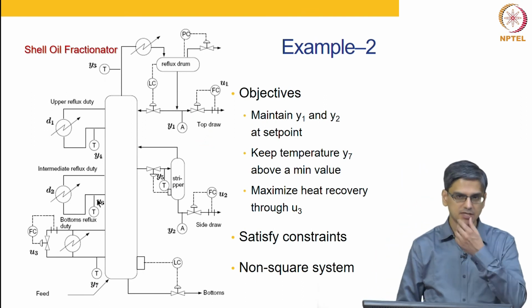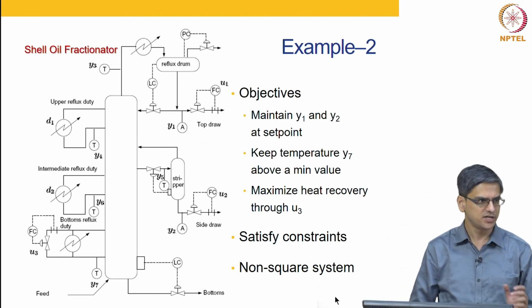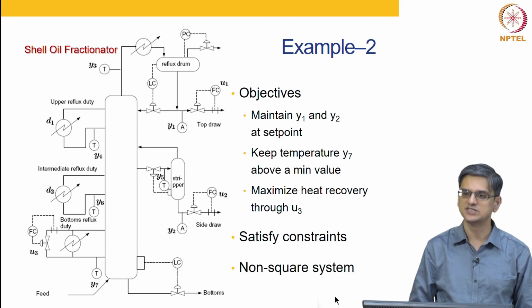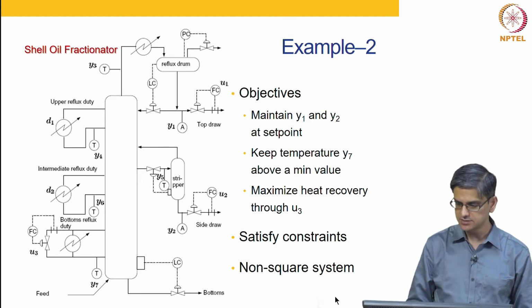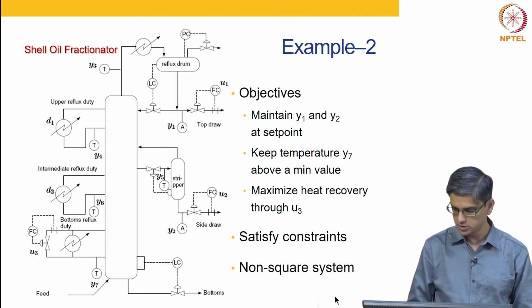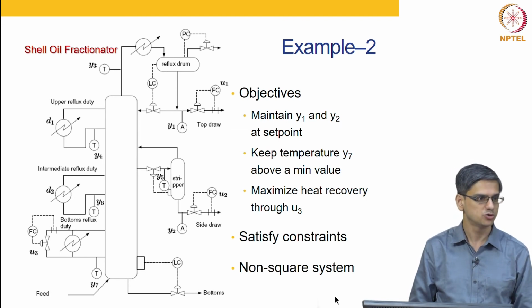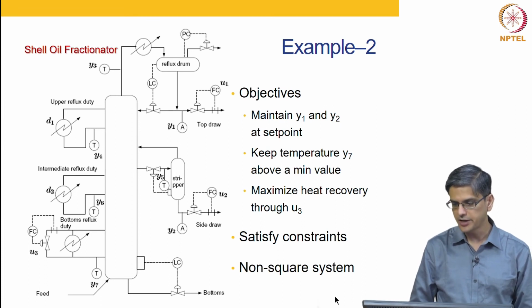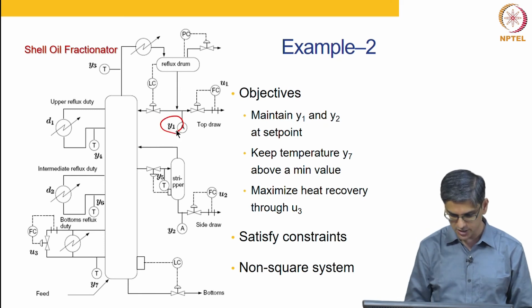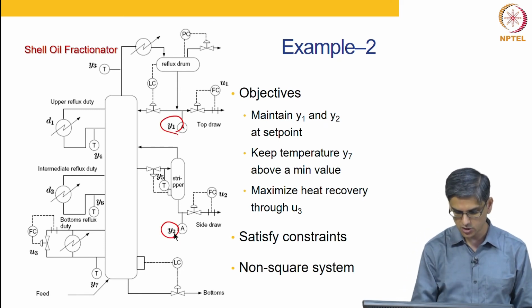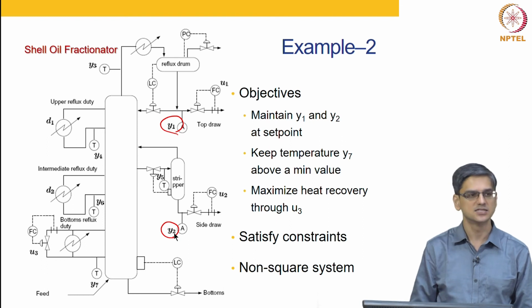Another example, a simplified form of which is something that you will do for your first project. This is a 7-output, 3-input system: U1, U2, U3 are the 3 inputs, and Y1 to Y7 are going to be the 7 outputs. The objective is going to be to maintain the quality of the top draw and the quality of the side draw at their desired set points.